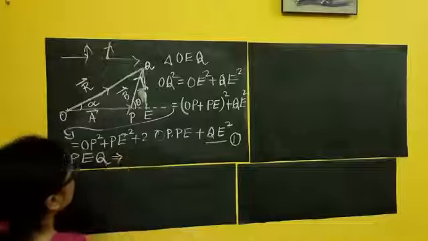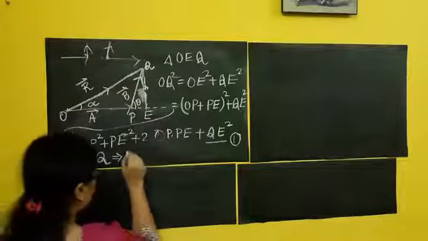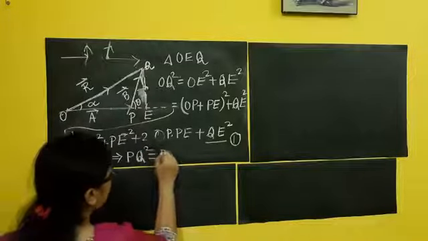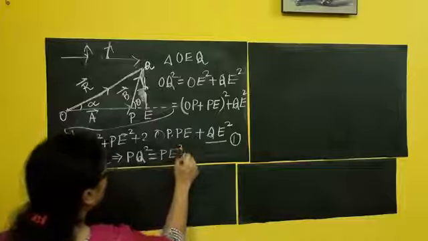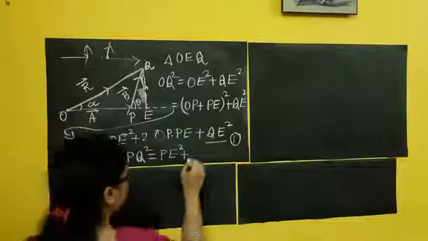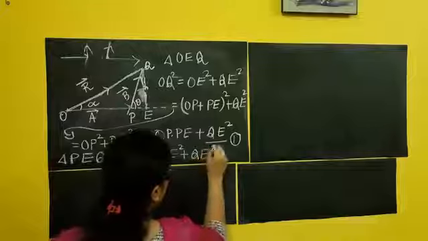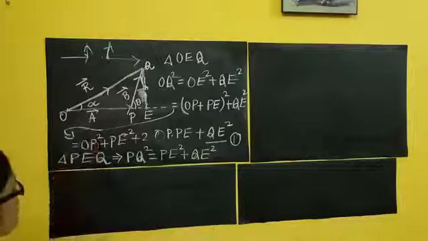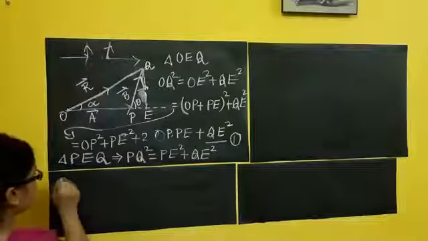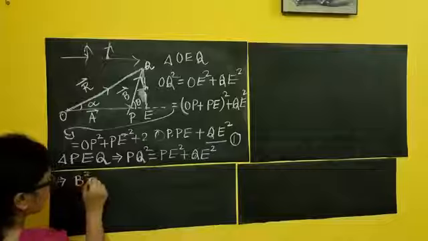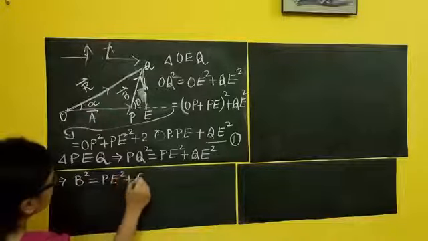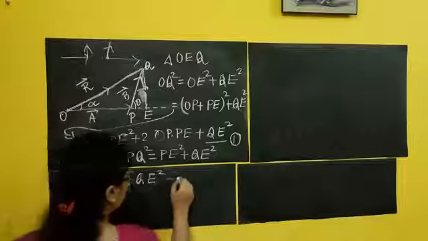So PQ square, the hypotenuse square, equals base square PE square plus perpendicular square QE square. Now PQ equals what? I had already written, that is B. So B square equals PE square plus QE square. Give it equation number 2.